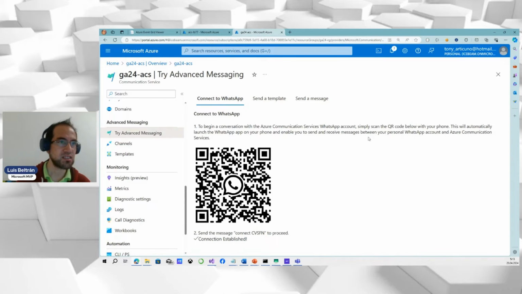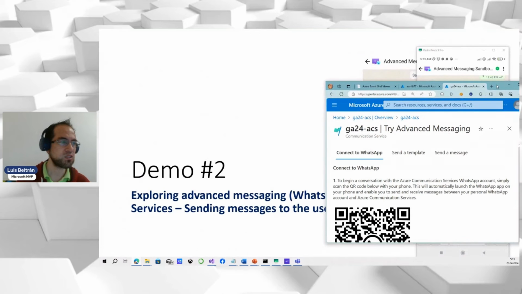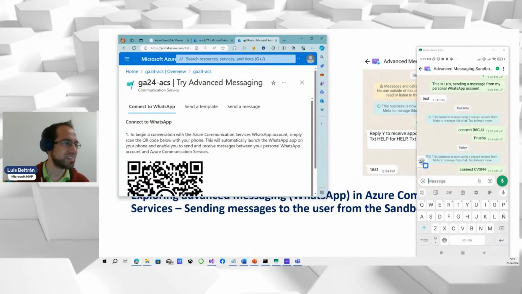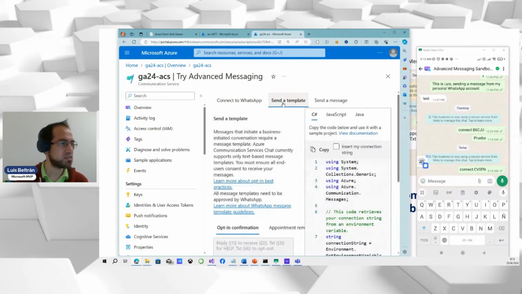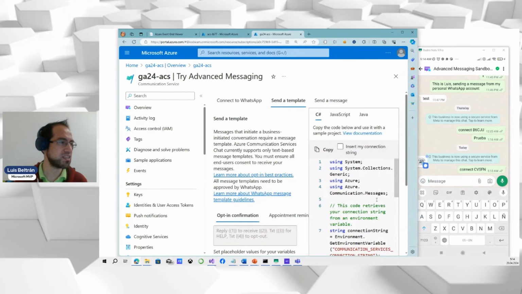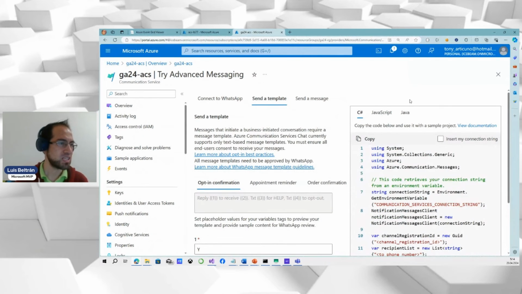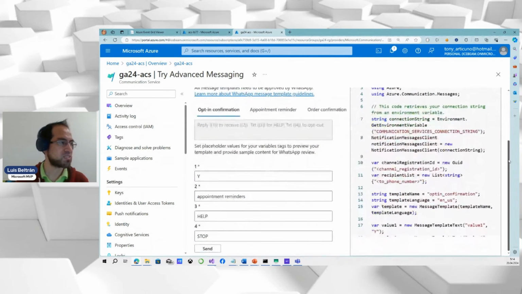Okay, connection is established. Maybe let me just move this so you can see both things at the same time. Now, I already sent a message, so I don't need to send this, but I will also explain, as I said, there is something called templates. The template is some kind of text with variables that we can replace.